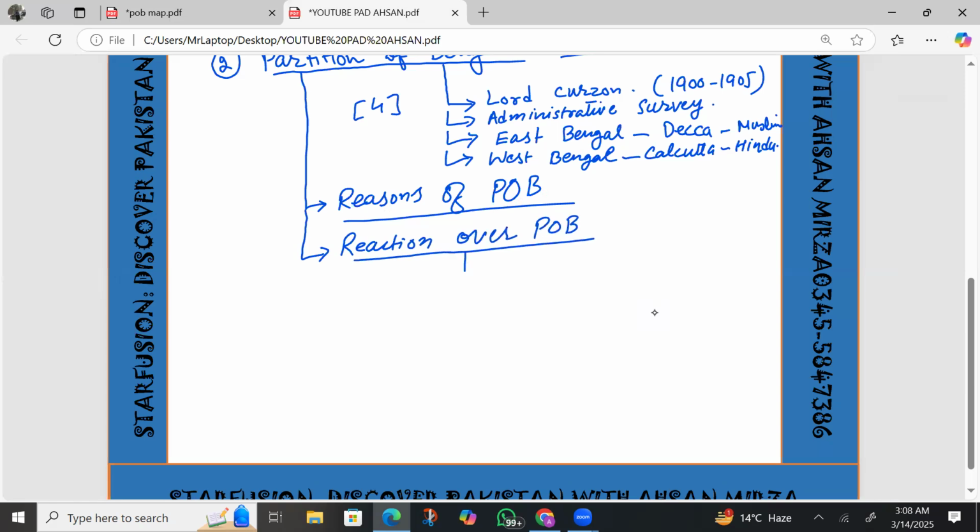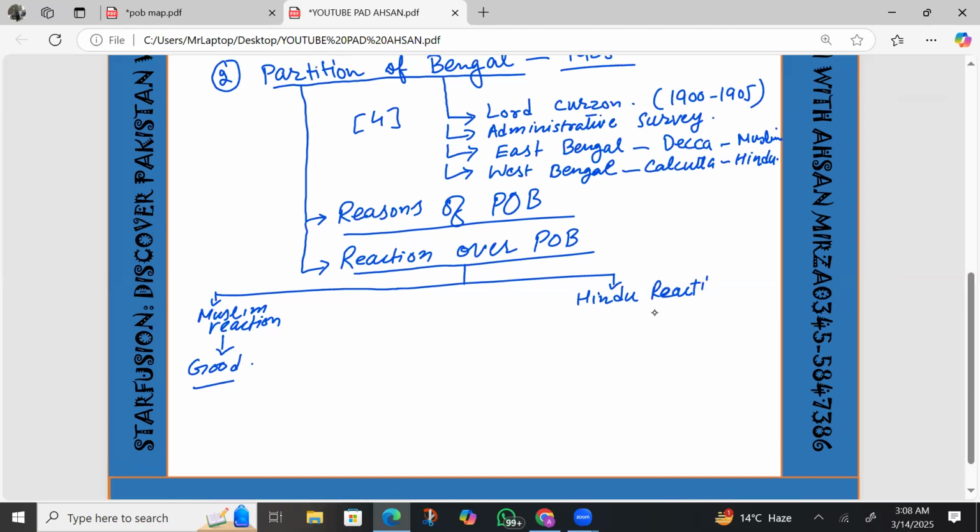The reaction has two sides. Number one, Muslim reaction. That reaction was very good, and they were satisfied. They wanted partition, so it was a good thing for them. But the Hindu reaction was very, very strict, and it is very important to learn as well, as the Hindu reaction became the cause of reversal of partition.